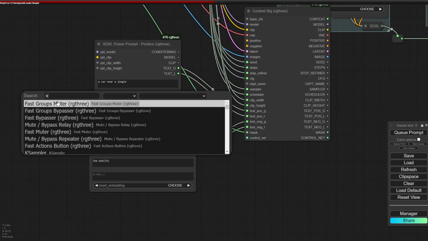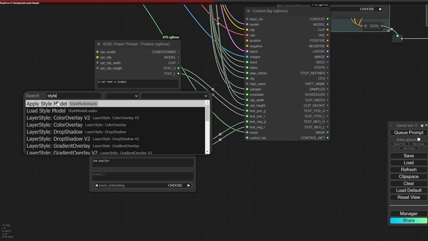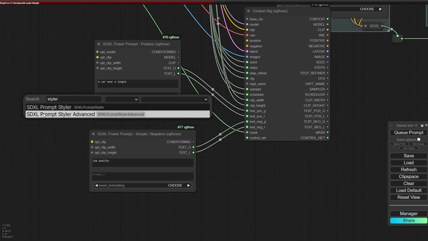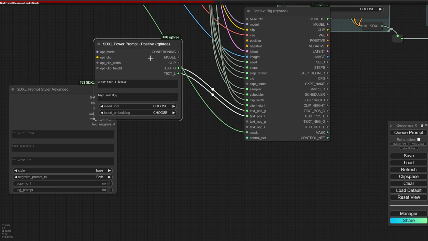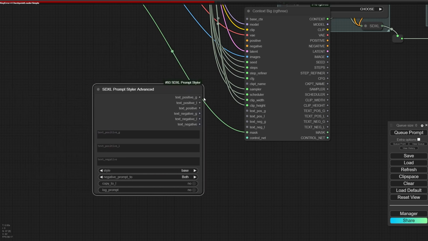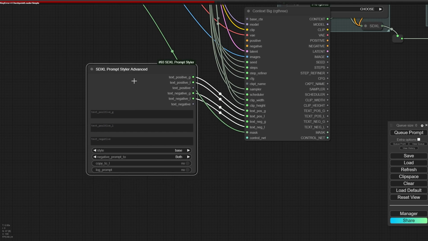And now I can add SDXL Prompt Styler Advanced. And I can connect the text positive G, text positive L, text negative G, and text negative L. Okay.